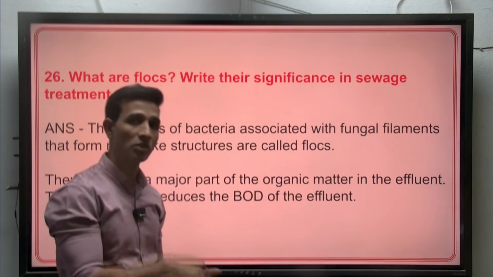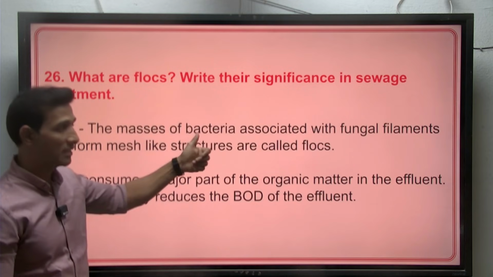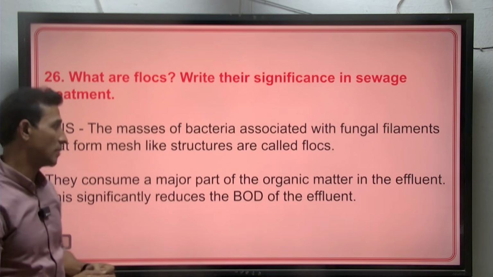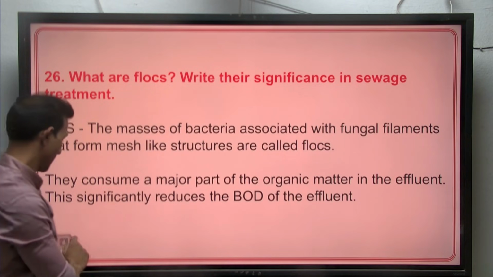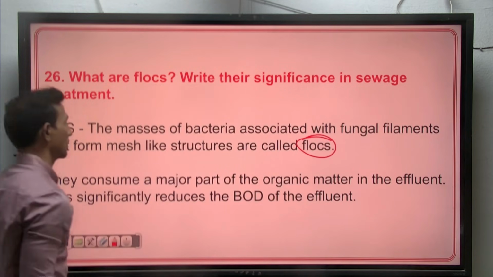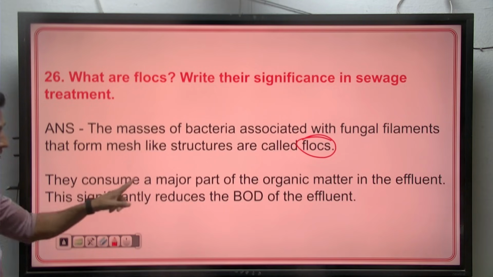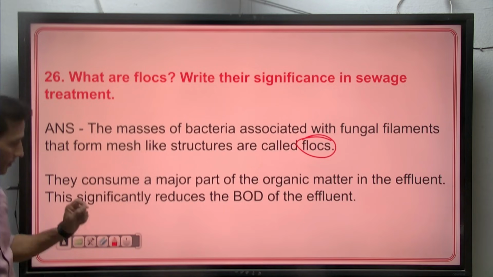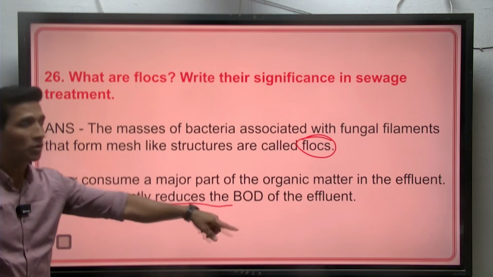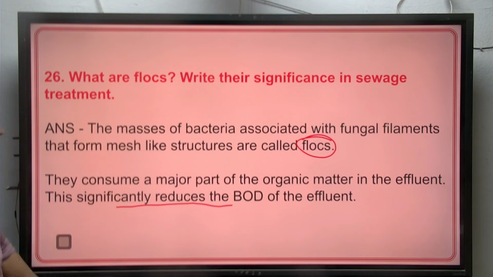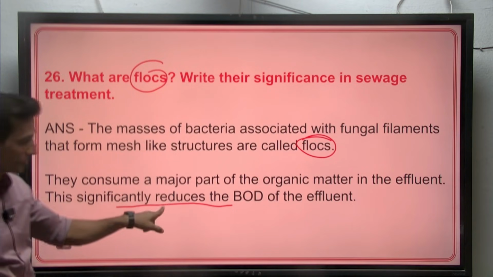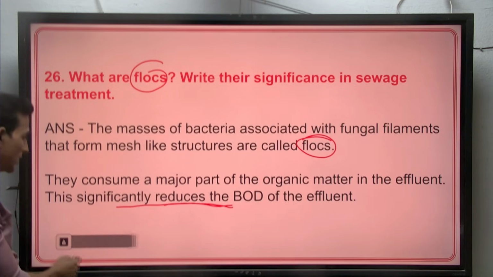When air is pumped into the sewage water, bacteria and fungi grow on that water body using organic matter, and these organisms together are called flocks. It forms like a mesh, and they consume a major part of the organic matter from the effluent, so the BOD reduces during the growth of the flocks. Here they ask what flocks are and their significance. Actually, the flocks help in reducing the BOD of the effluent.